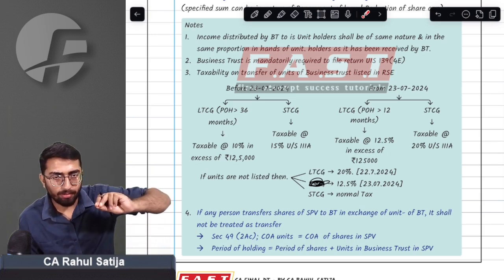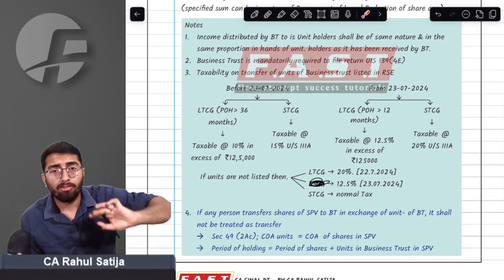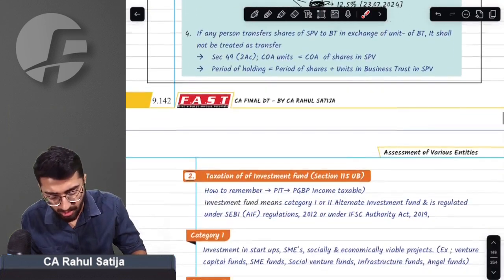Before budget, you have to check one period of holding. After budget, you have to check a different period of holding. Before budget, you have to apply different tax rates for securities that are listed. After budget, you have to apply different tax rates for securities that are listed.